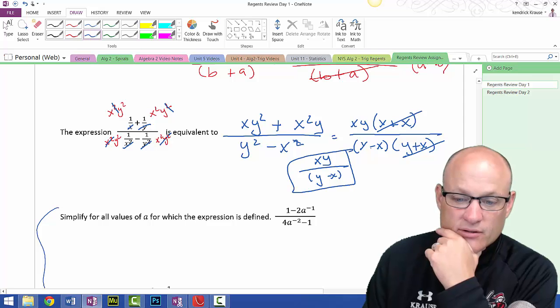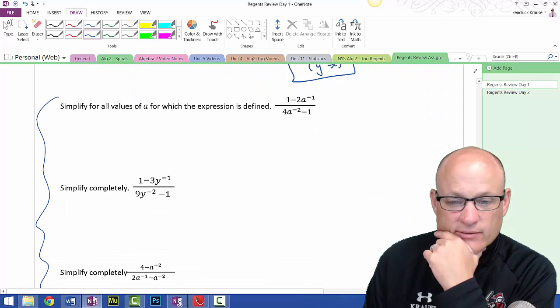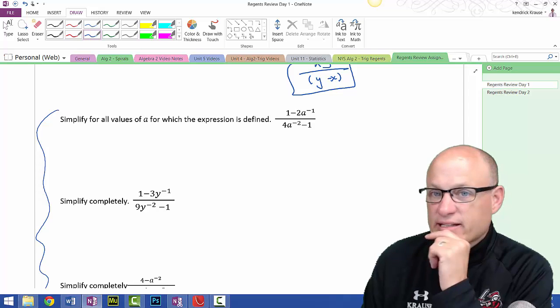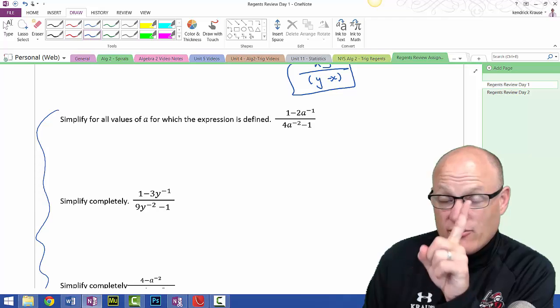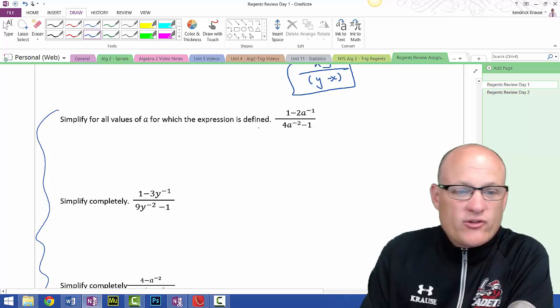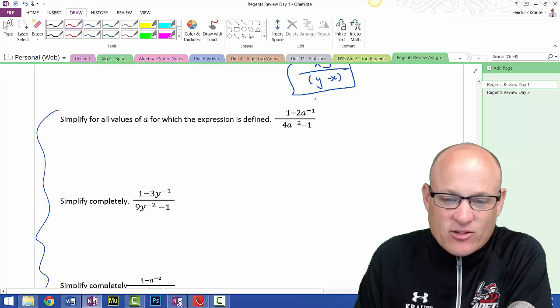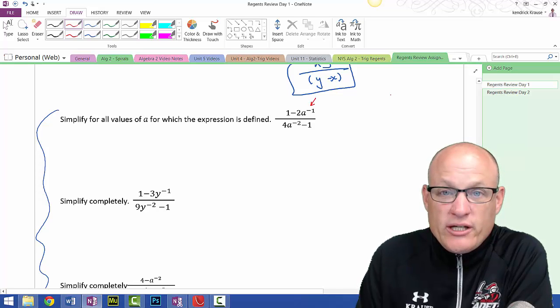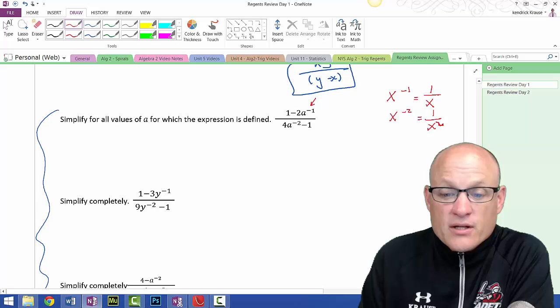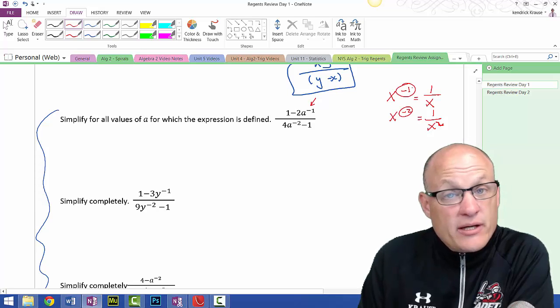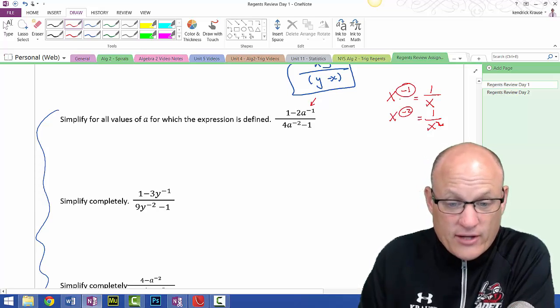All right. So having done that, let's take a look at these. These are slightly different. Actually, they're quite a bit more difficult, only because they require you to do one step to begin with, and it's this negative exponent that causes us a problem. You need to remember that if I have x to the negative 1, that's equal to 1 over x, or x to the negative 2, that's equal to 1 over x squared. Negative exponents have nothing to do with being negative. They make things into a fraction.